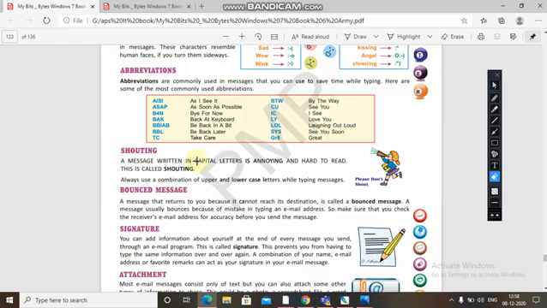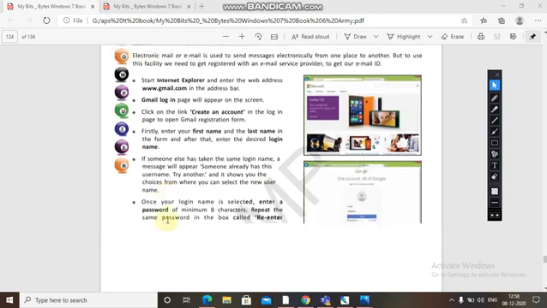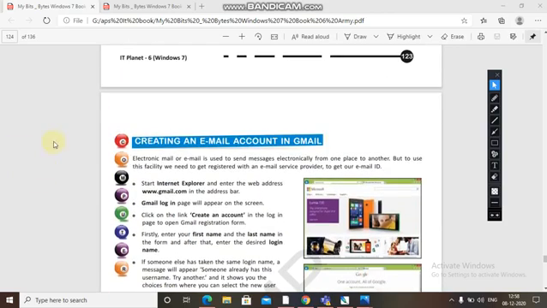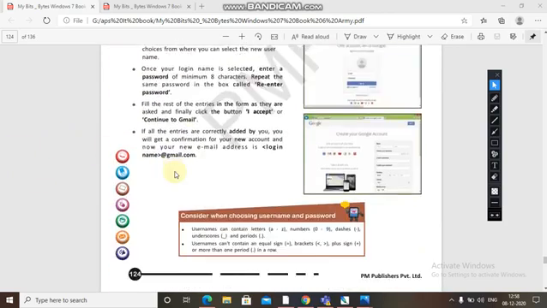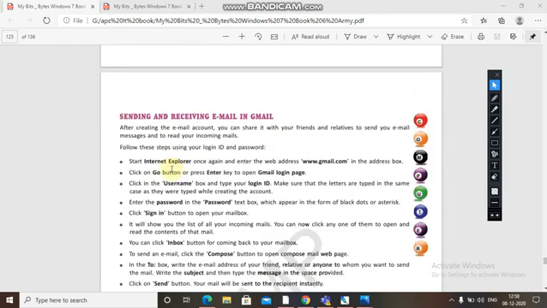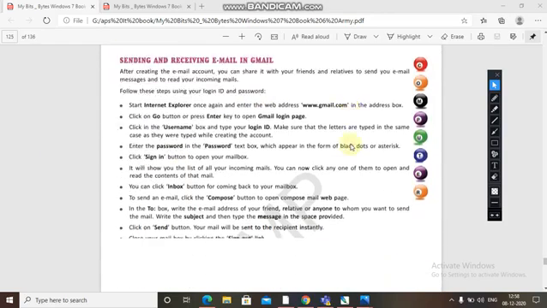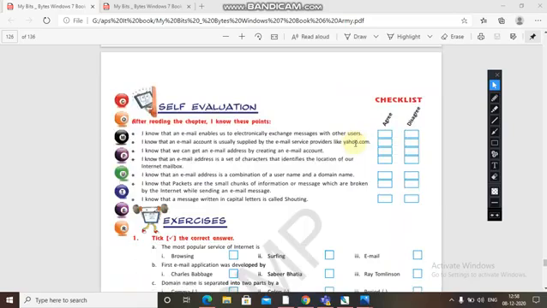Now signature, attachment, and creating an email account, very important. After that we will see sending and receiving email in Gmail and email etiquettes. Then we will come to the last page, the self-evaluation question and answer page of this chapter, and I hope this is the last chapter of your book also.